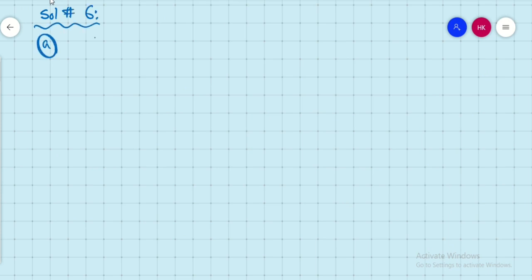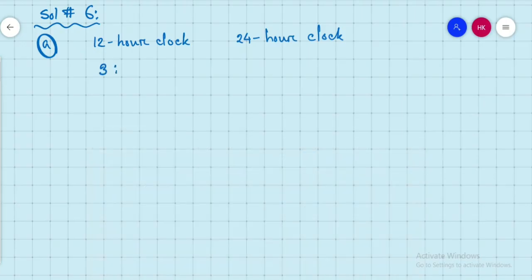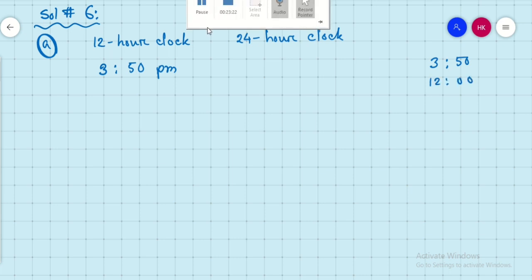The time is given in the 12-hour clock, so we write 12-hour clock here and 24-hour clock here. The 12-hour clock time in the question is given as 3:50 p.m. So when p.m. is given, you just add 12. 3:50 plus 12:00.